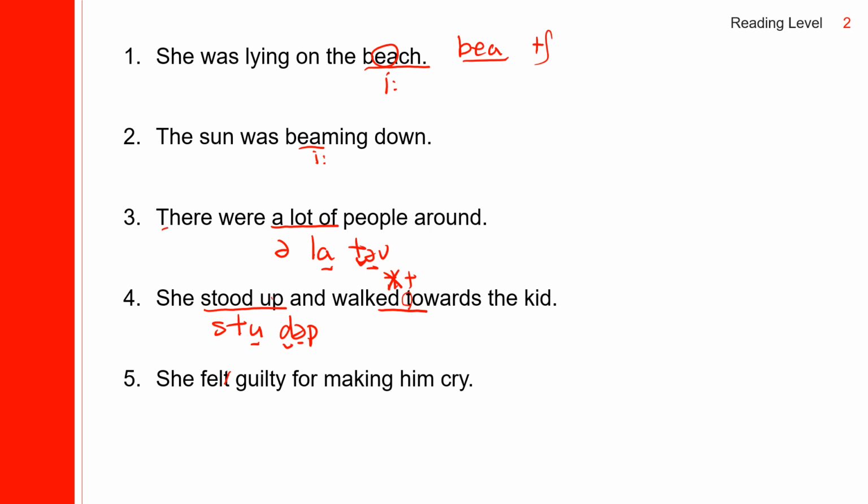And then there were, sound alike. So put together, there were a lot of people. There were a lot of people around. And stood up, walked towards. So she stood up and walked towards the kid. She felt guilty for making him cry.